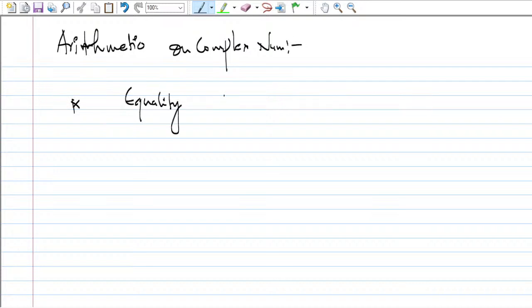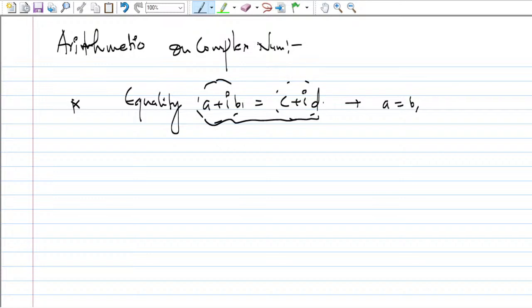So when can you say that two complex numbers are the same? You can say that a plus iota b is equal to c plus iota d. They are exactly equal when the real part of a plus iota b, this is complex number 1 and this is complex number 2, right?